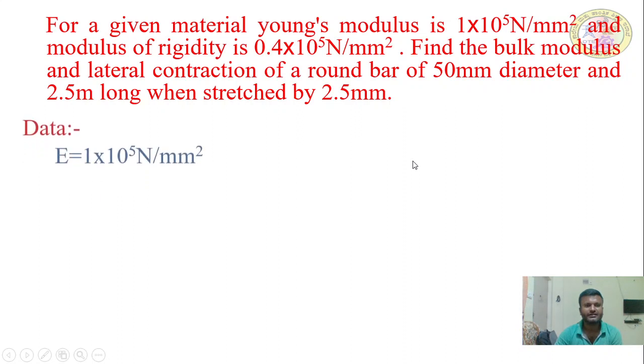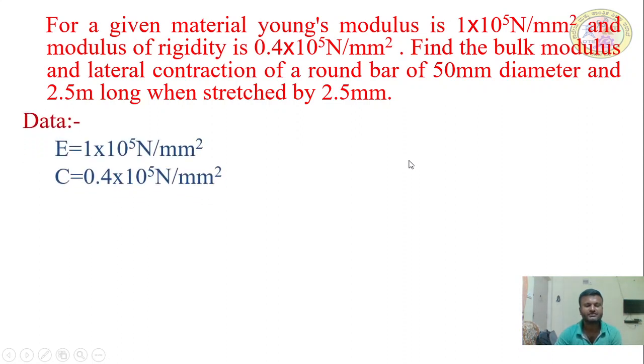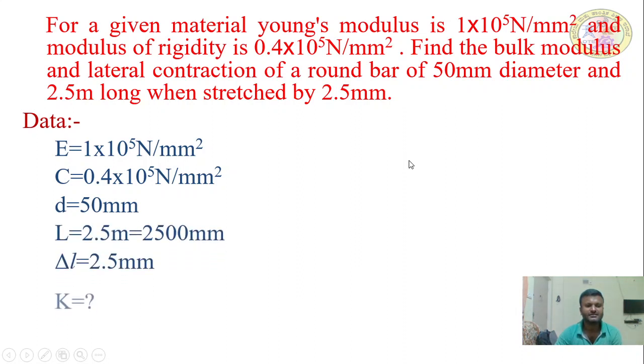Okay, write the given data. E is given, C is given, diameter D is given, length is given, delta L is given. You need to find out delta D. Now the next, first you find out mu by knowing E and C.